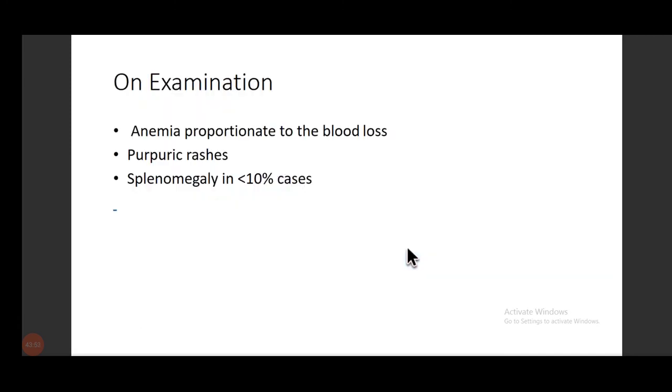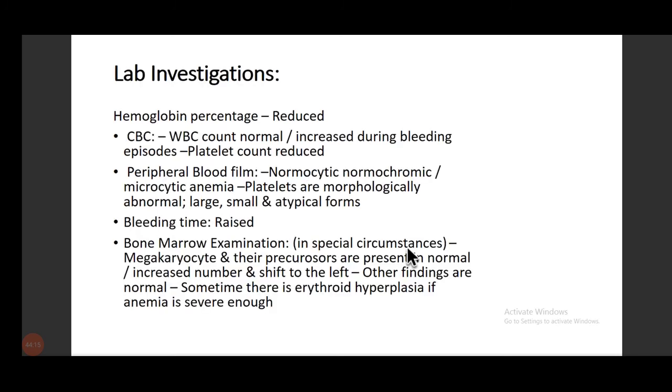Okay. On examination, the anemia is proportionate to the blood loss the patient is having. Because of the thrombocytopenia, the patient is bleeding, and because the patient is bleeding, the patient is having anemia. So the anemia is proportionate, nothing else, the blood loss because of the platelet loss. Then the patient has purpuric rashes and splenomegaly.